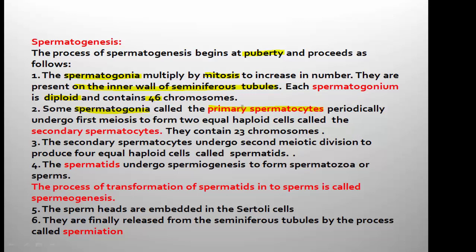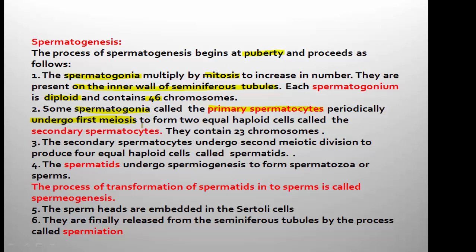Now, this primary spermatocyte undergoes first meiosis. Let me clear one more thing. For the multiplication of spermatogonium, only mitosis is occurring. The rest of the divisions during spermatogenesis are meiosis. So primary spermatocyte, how many chromosomes is it having?